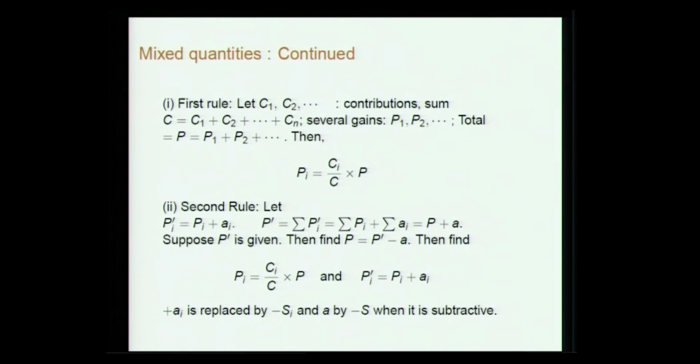Okay. Suppose that is how the problem is posed. Then in that case, similarly, you define P prime i as Pi plus A, and the total P prime will be P plus A, which is sigma Pi plus sigma Ai. Then suppose P prime is given, so then find P equal to P prime minus A, and from P you get Ci by C into P, and P prime i is Pi plus A. If you discuss an example, probably it will be clear.